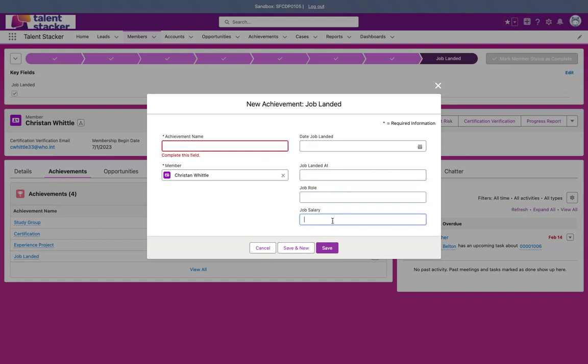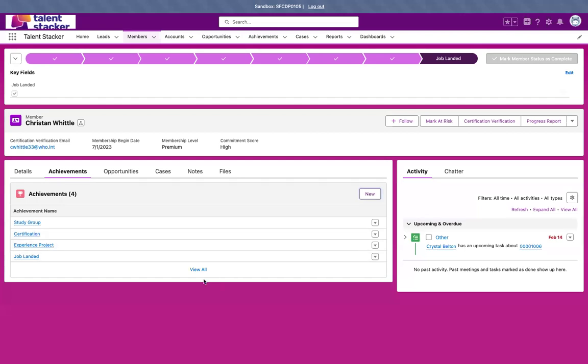and if you're fortunate enough as a manager to receive the salary information from that member, then you can go ahead and input that here, and that'll only help the metrics for Talent Stacker even more, to give better, more accurate averages of what members nowadays entering the job field are receiving.